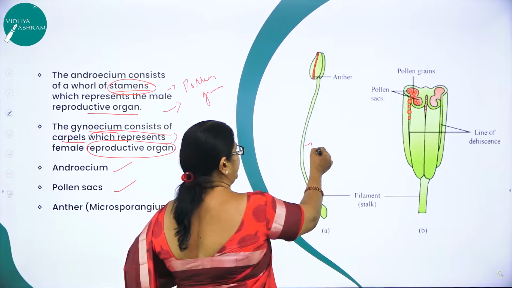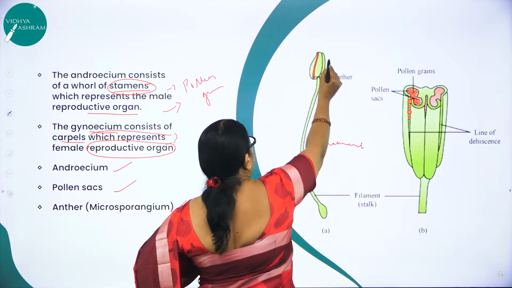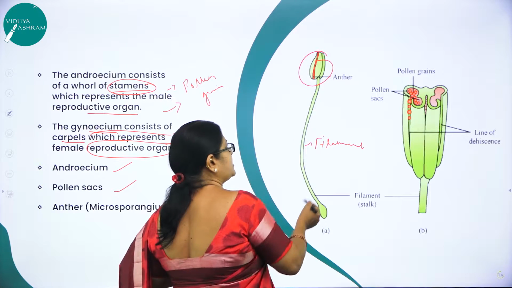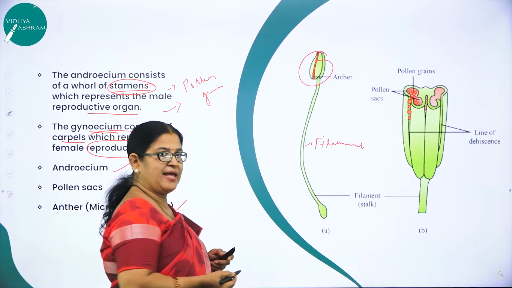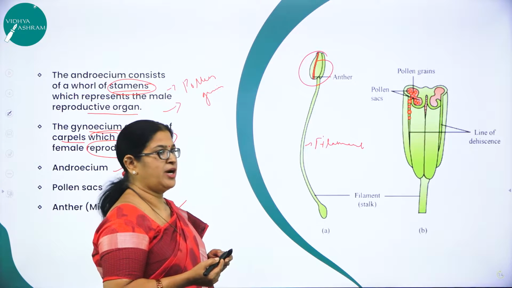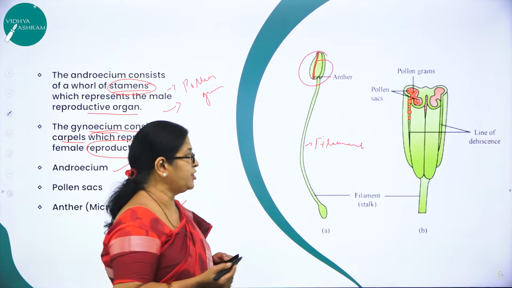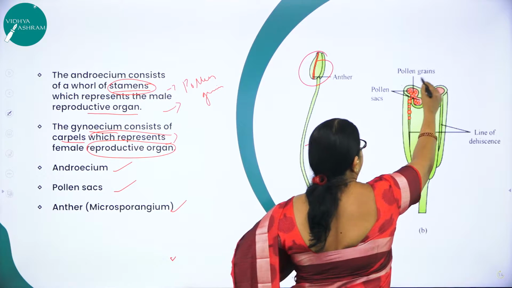This is the filament, right? And the terminal portion is called the anther. So this anther is nothing but a 4-sided structure, or we call it a tetragonal structure, consisting of 4 microsporangia. Here you can see.